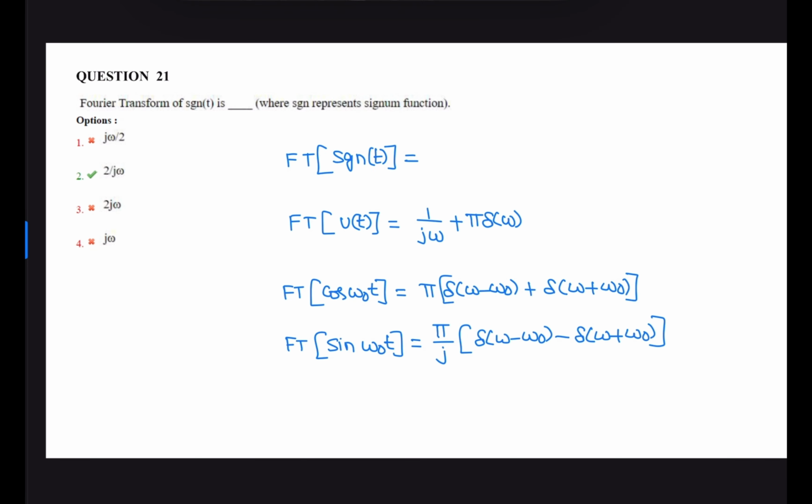Next question. Fourier transform of signum of t. Fourier transform of signum of t is 2 by j omega. Similarly, the Fourier transform of the unit step function u of t is 1 by j omega plus pi delta of omega. Next, the Fourier transform of cos omega naught t is pi times delta of omega minus omega naught plus delta of omega plus omega naught. Fourier transform of sin omega naught t is pi by j times delta of omega minus omega naught minus delta of omega plus omega naught. So here for signum of t, the Fourier transform is 2 by j omega. Correct option is 2.